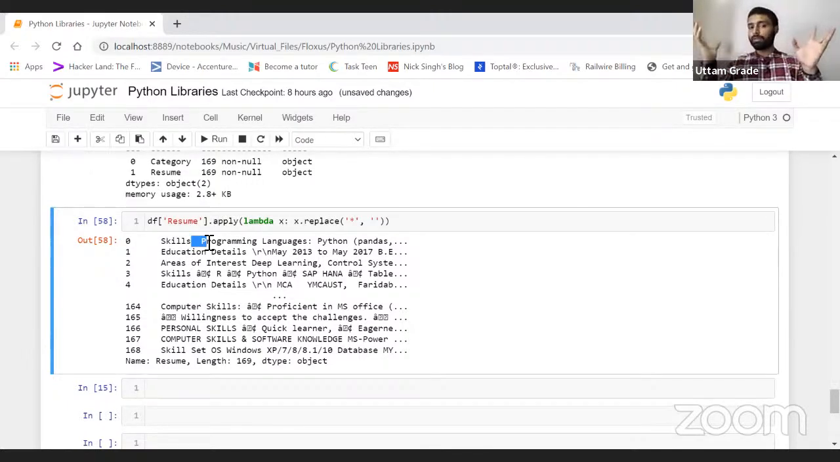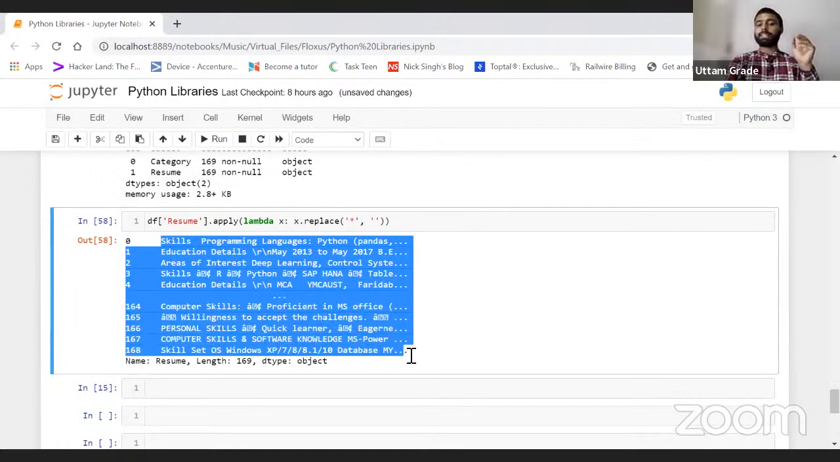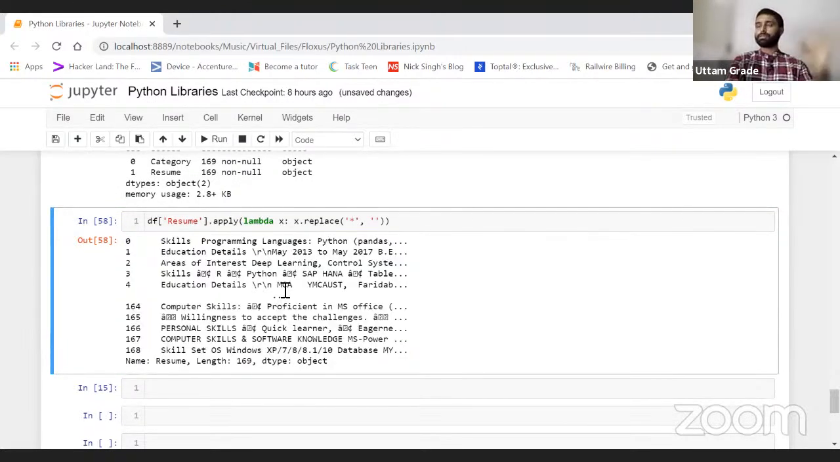Pretty simple till now. So lambda is a function which works like an iterative process, the way a for loop works, right? So this is how I can do that. Or let's suppose you just need to save this clean data. Let's suppose this is my clean data, and I want to save it into my data frame. How do I do that?